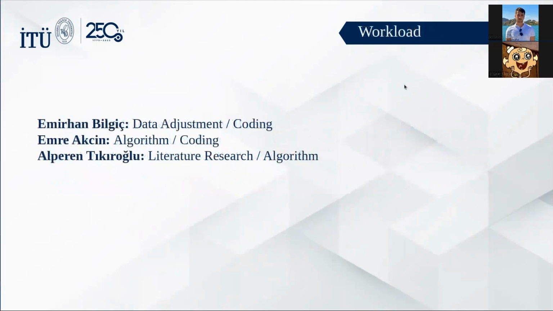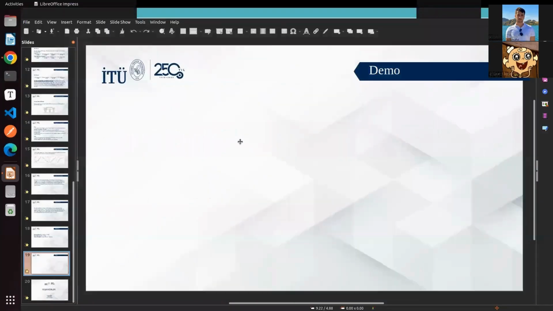For our workload, me, Emirhan Bilgiç, was in data adjustment and the coding part, Emre was in algorithm and coding, and Alperen was in literature research and also algorithm. So there's a demo for our project.